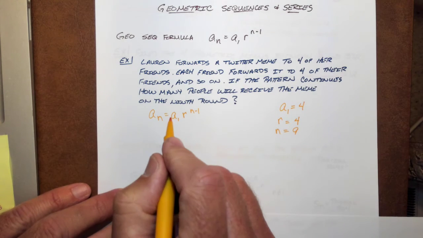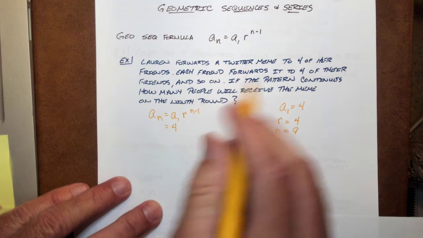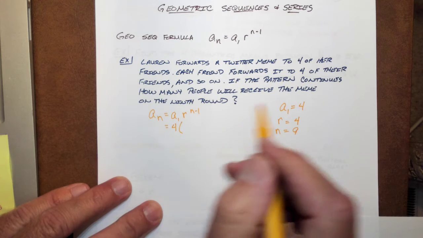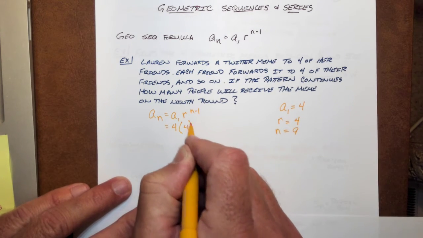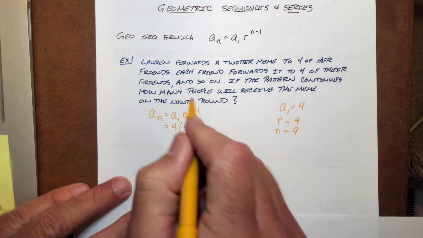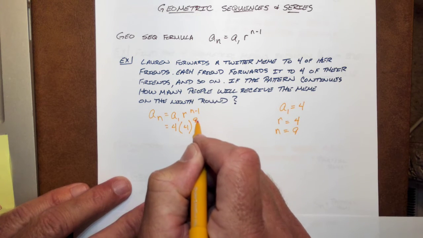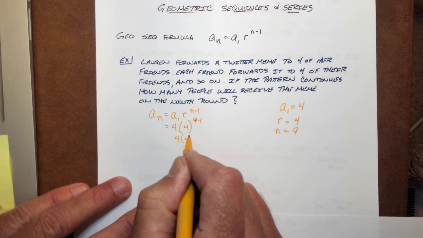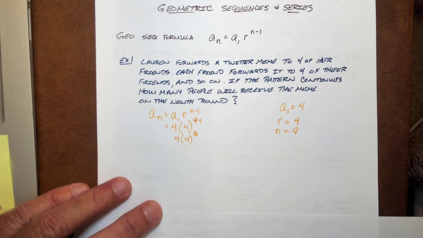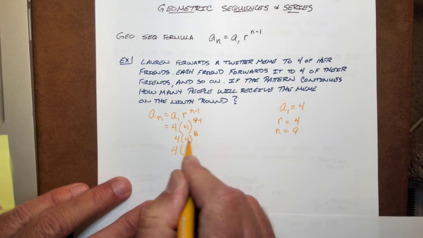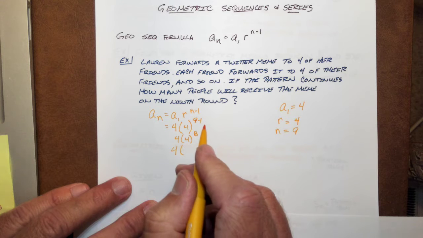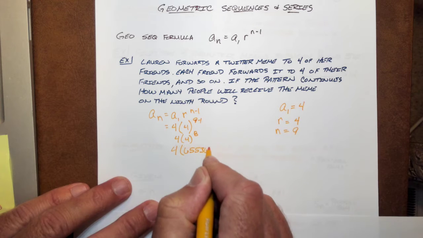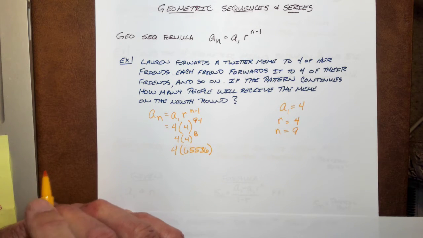So let's plug stuff in. We're going to have the first term, 4 of our friends. The ratio is 4. And then we want the 9th round, and that's 9 minus 1, which gives us 8. So 4 to the 8th power is 65,536, and then we multiply that by 4.